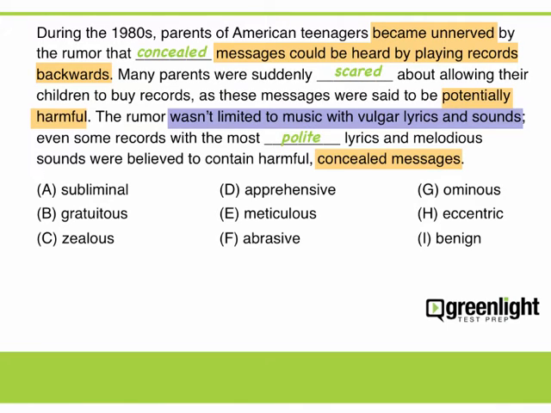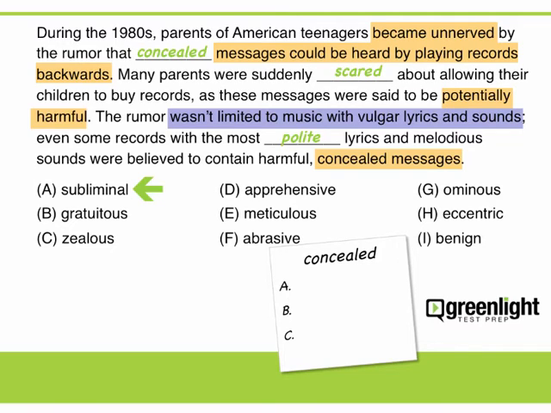At this point, we can begin checking answer choices, and we can do so in whatever order we choose. However, since we successfully predicted words for all the blanks, we can just start with the first blank and work through this question from beginning to end. For the first blank, we have subliminal, which means concealed. This is perfect and is likely correct, but let's check the other answers nevertheless. Gratuitous means extra, and zealous means enthusiastic. These are not supported in context, so answer choice A is correct.